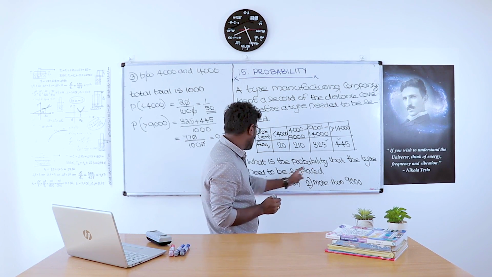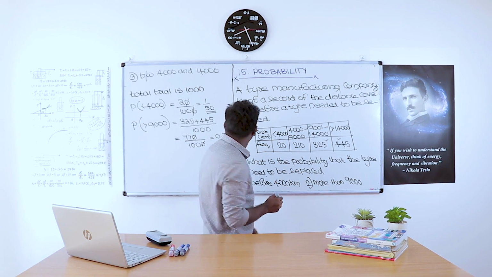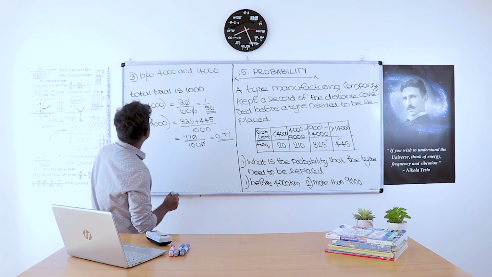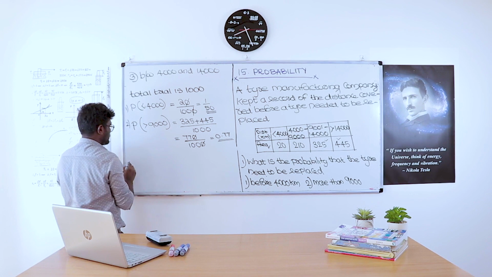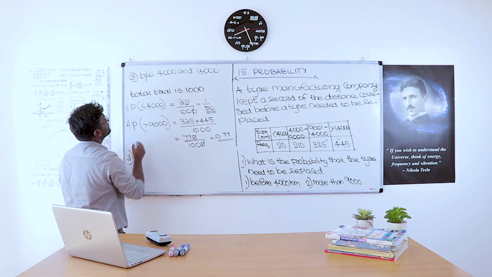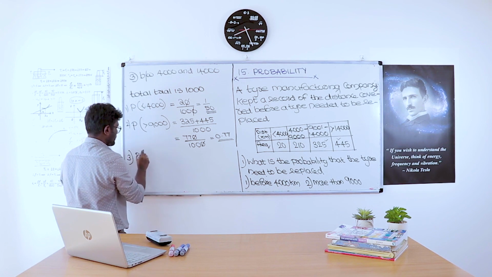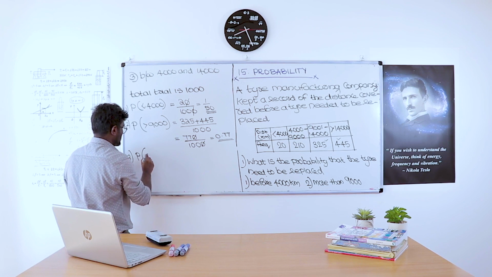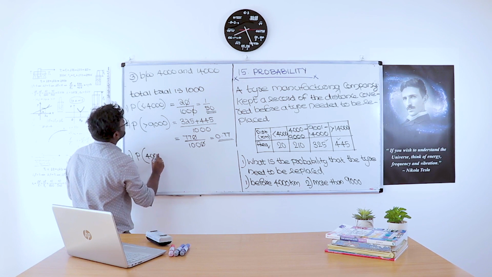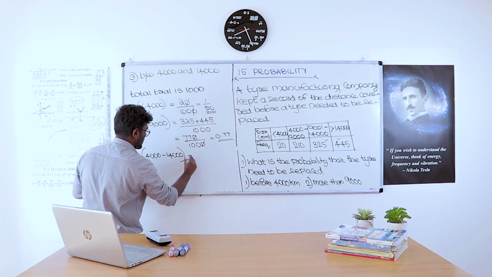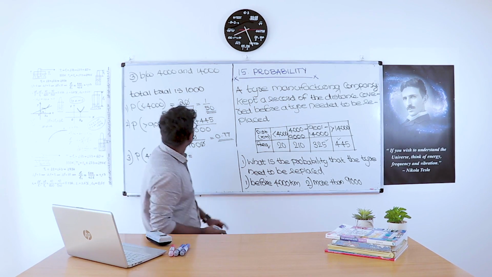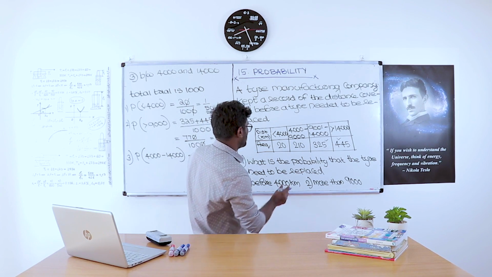What is the probability that the tire needs to be replaced between 4,000 and 14,000? So this is the question number 3 answer after questions 1 and 2. The range lies between 4,000 and 14,000.